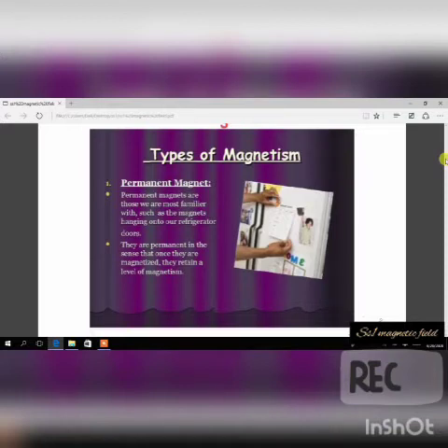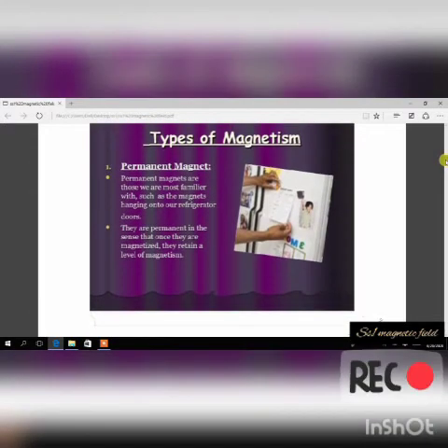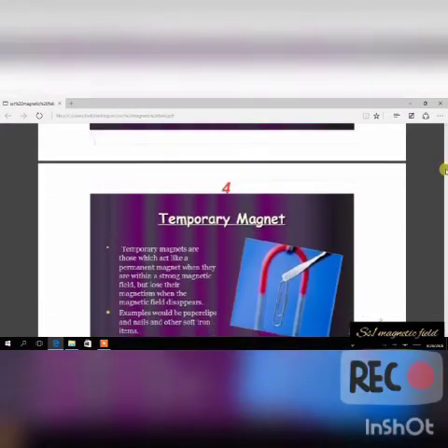They are permanent in the sense that once they are magnetized, they retain a level of magnetism. Anything that retains a high level of magnetism, like when you put two things together and they find it difficult to repel each other, that magnet is called a permanent magnet. So permanent magnets tend to have a high level of magnetism. They retain it once they are magnetized. They don't lose their magnetic property easily.